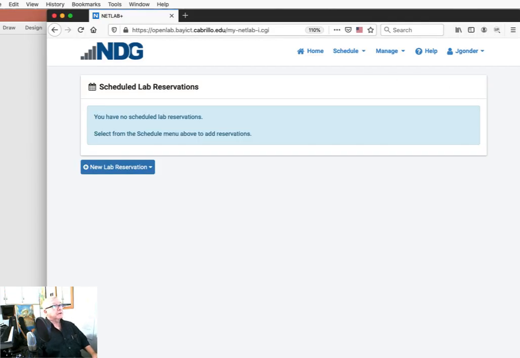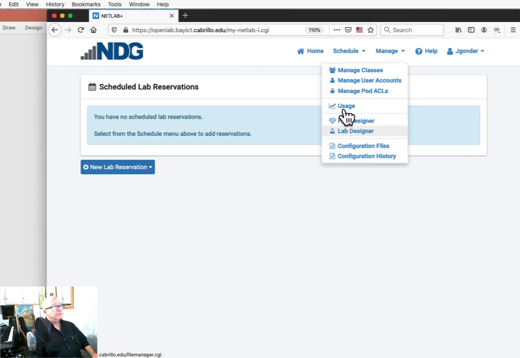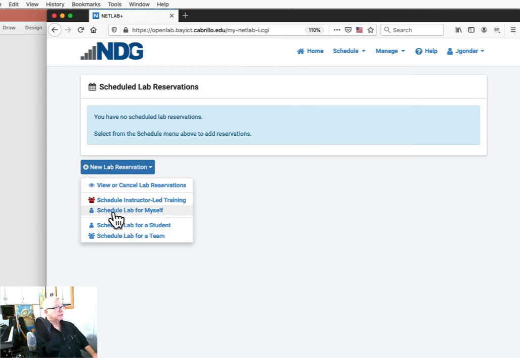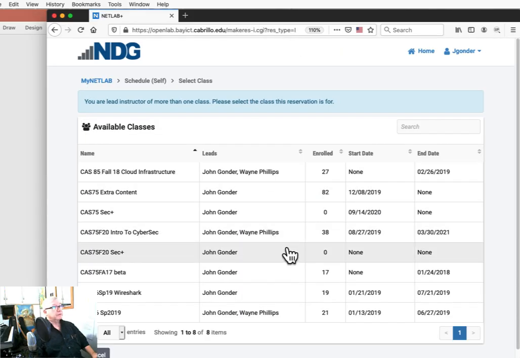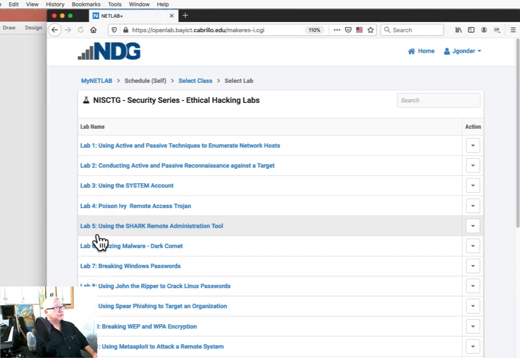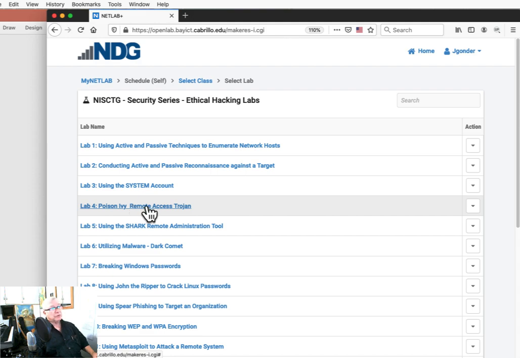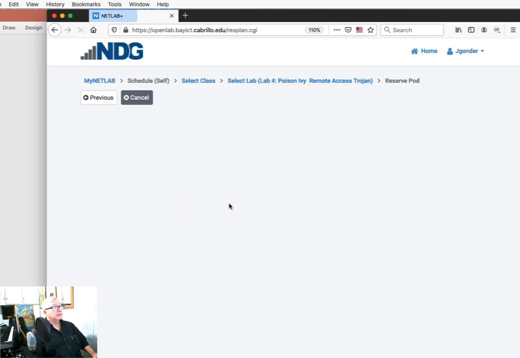So I logged in, and it looks a little different from yours, perhaps. I got a couple more choices than you do, but I'm going to make a new reservation here for myself. It's going to be a similar thing. All the classes that you belong to are going to show listed. In my case, I belong to a lot. So I'm going to choose this one here, and for this example, we're going to use lab number 4, the Poison Ivy lab. And then, over on the action here, I could preview the lab, and then I could go ahead and schedule that lab. I'm going to go ahead and schedule that lab.